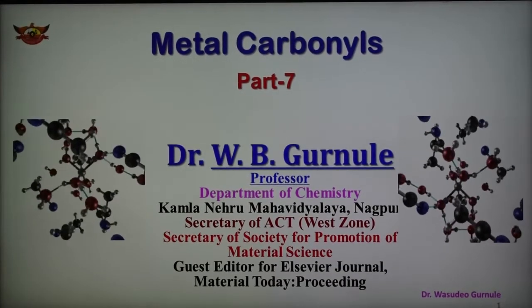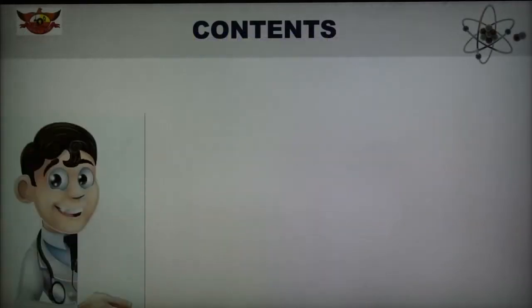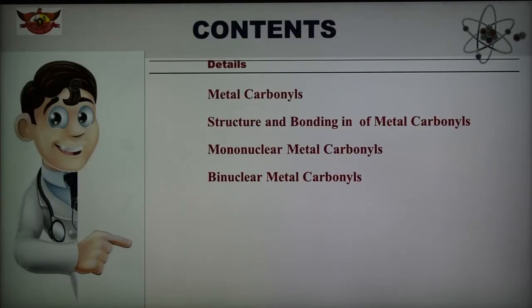So we are discussing the geometry of mononuclear metal carbonyl, that is, the structure and bonding of mononuclear metal carbonyl, in today's part. Today's topic is metal carbonyl, and we are discussing some important chemical reactions of metal carbonyl, that is, structure and bonding in mononuclear and binuclear metal carbonyl.